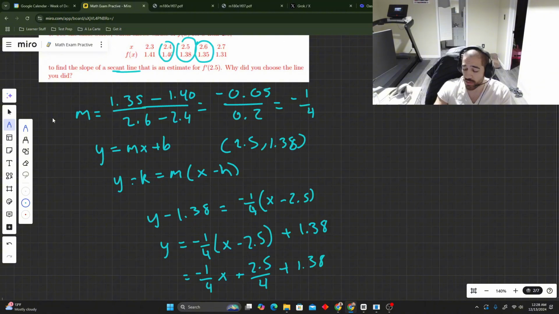Okay, I'm going to plug this into my calculator using an iPhone. I'm not on the internet though, so I'm going to pretend that this is a TI 80 something, all right? 2.5 divided by 4 is 0.625 plus 1.38.